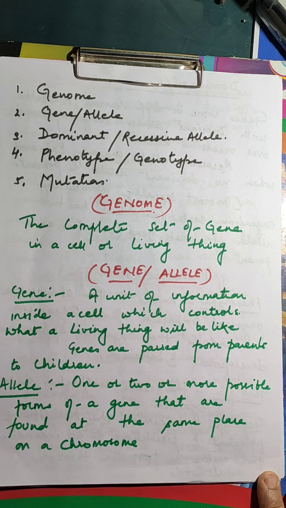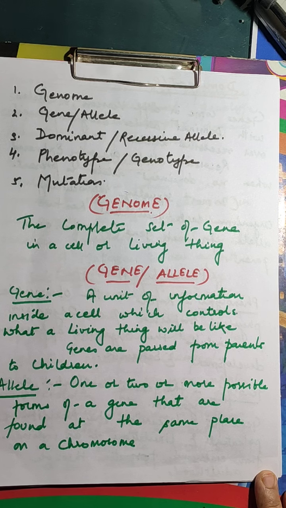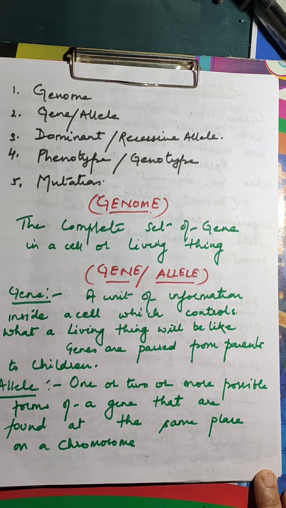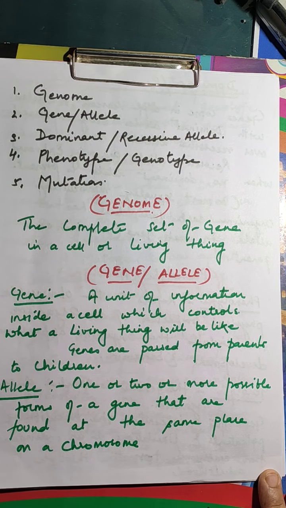Okay, so the first definition is genome. What is genome? Genome is the full component of collectively all the genes present in an individual. Or you can say the sum total of genes present in an individual is known as the genome of an individual. Okay, so the complete set of genes in a cell or living thing is called a genome.